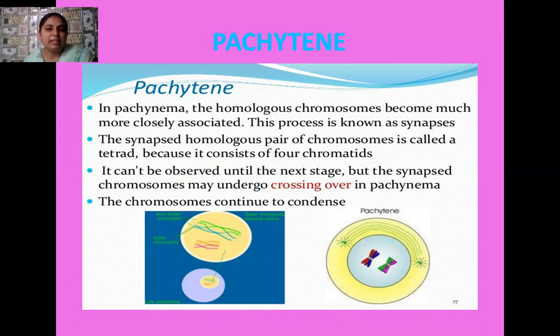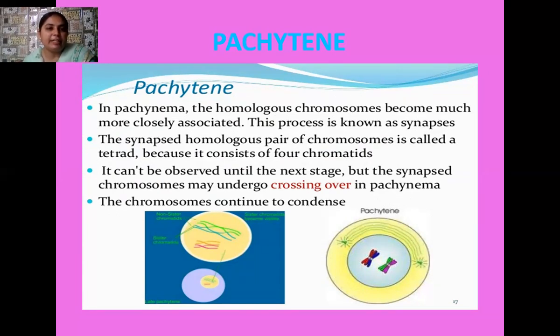What is the special thing about this pachytene stage? As we have already discussed, the process of synapsis already takes place in the zygotene stage. That means pairing of the homologous chromosomes has been done, and these bivalent chromosomes, when you view them under the microscope, you see how many chromatids? Four chromatids are there. So these bivalent chromosomes, which contain four chromatids, are collectively known as a tetrad. In this way, tetrad formation is very much visible to you.